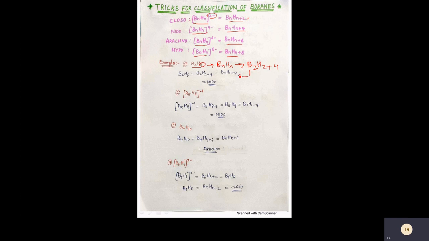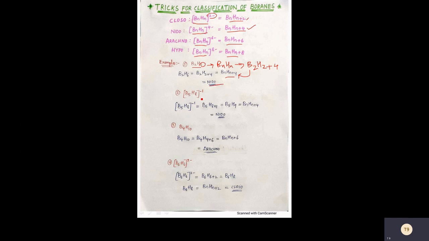So you can see this is of the type BnHn plus 4. By observing the general formulas, BnHn plus 4 is a nido. Therefore, the type of borane is nido.